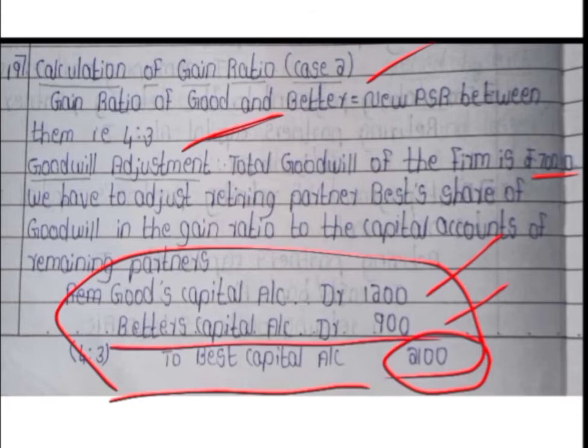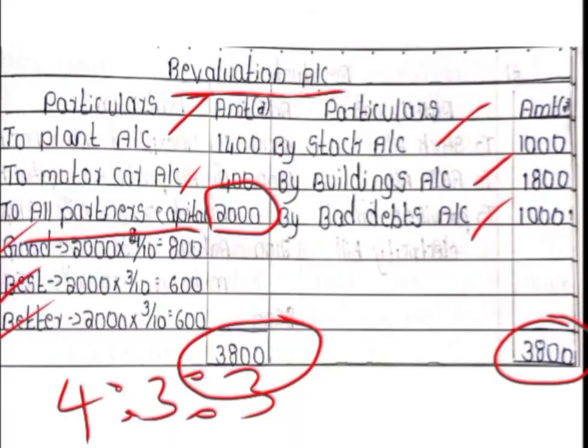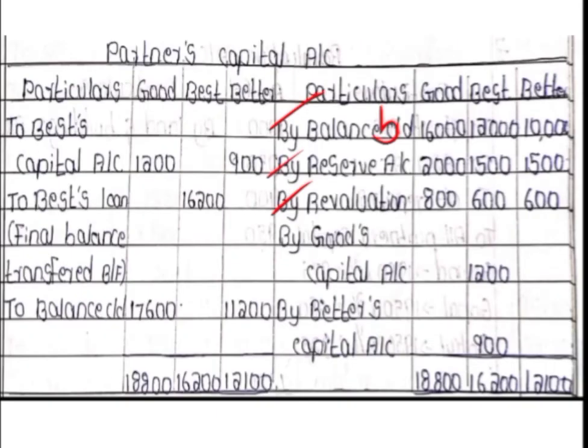So here, Good's capital account debit, Better's capital account debit, to Best's capital account. In Best's capital account we have to credit the account to the extent of 1200 and 900 by transferring it from the remaining partners' capital accounts. So you will write here by Good's capital account, the amount is written in the retiring partner's column, then by Better's capital account 900. So you are writing the name of the remaining partners, but the amount should be written in